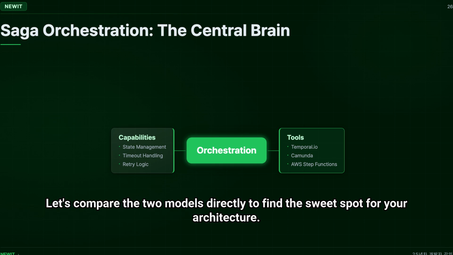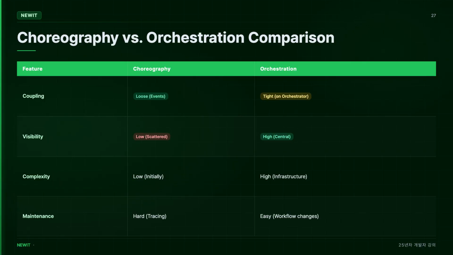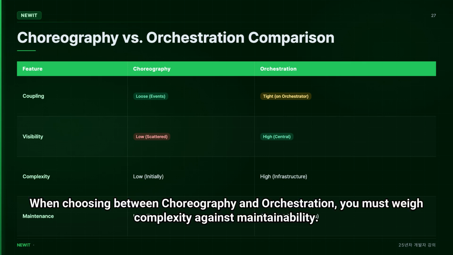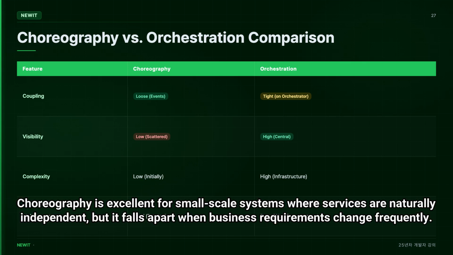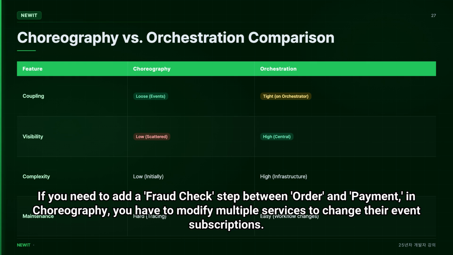Let's compare the two models directly to find the sweet spot for your architecture. When choosing between choreography and orchestration, you must weigh complexity against maintainability. Choreography is excellent for small-scale systems where services are naturally independent, but it falls apart when business requirements change frequently. If you need to add a fraud check step between order and payment, in choreography you have to modify multiple services to change their event subscriptions.